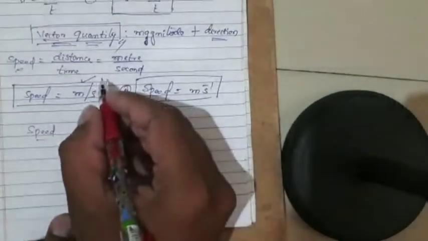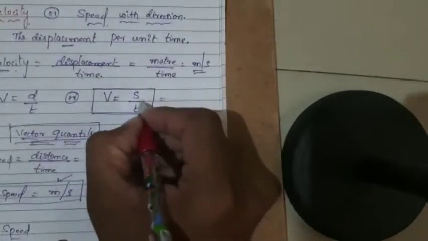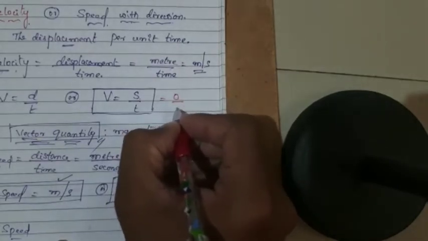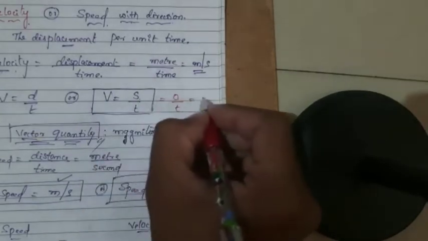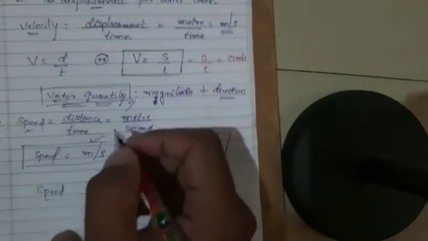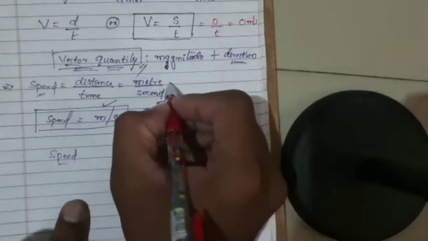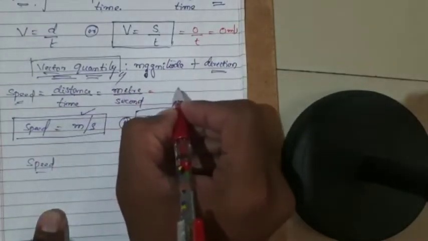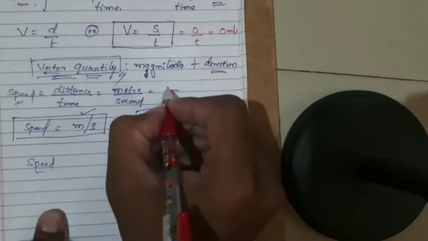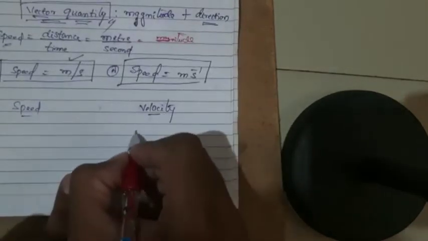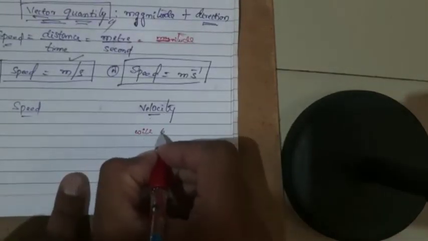So if displacement is zero at any time, or 2 minutes or 3 minutes or whatever the time, then the velocity will be 0 meter per second. But when it comes to speed, the distance cannot be zero, it should have some magnitude value, isn't it? Hence the velocity will be zero.